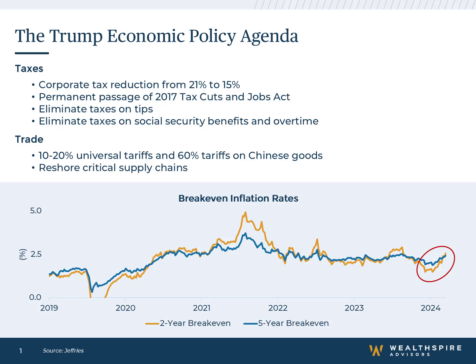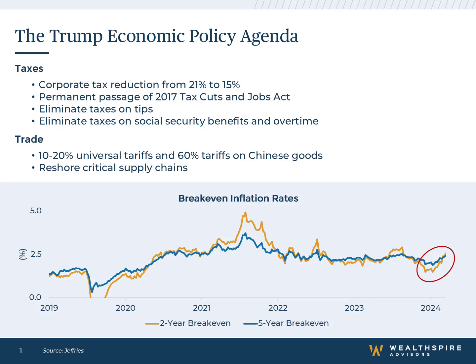This slide contains a quick summary of some of the key economic policy initiatives that Donald Trump shared during the campaign. First off, the Trump administration is likely to push for tax cuts on both individuals and corporations. He talked about cutting the corporate tax rate from 21% to 15%, and he's also discussed eliminating taxes on tips and overtime. Then, when it comes to trade, the big policy initiative that everyone has likely seen is the plan to implement tariffs on Chinese goods and reshore supply chains to the extent possible.